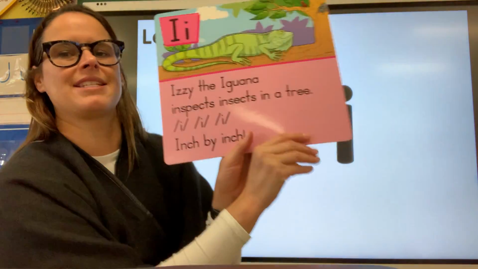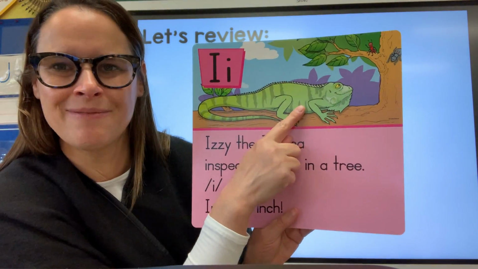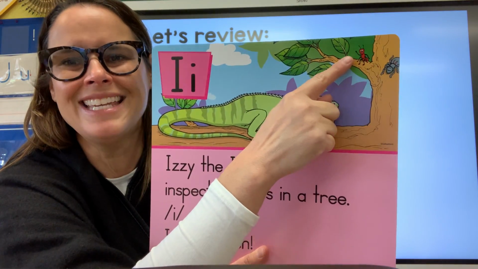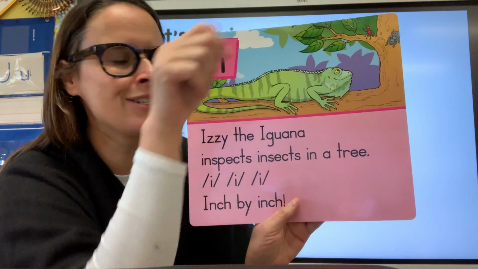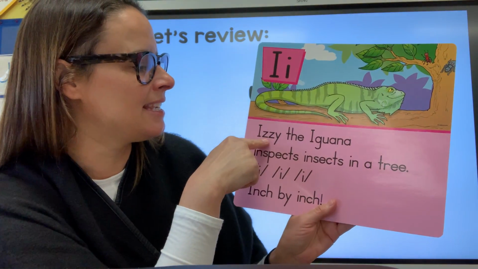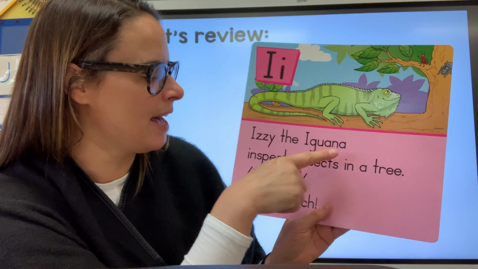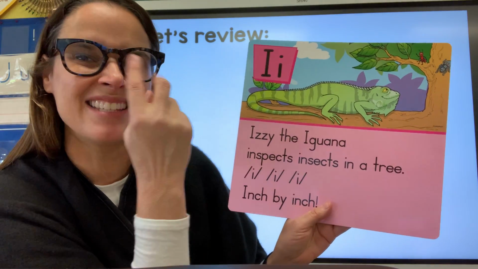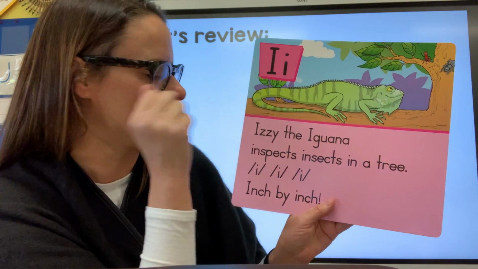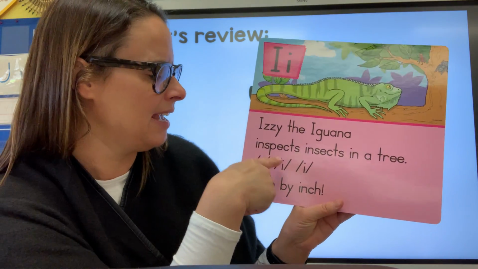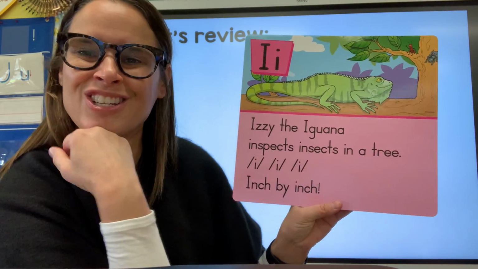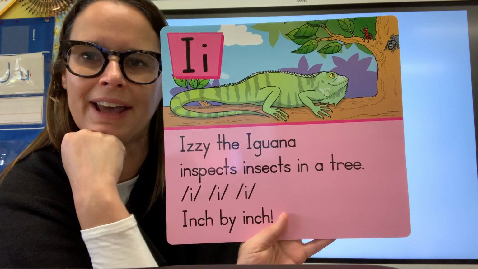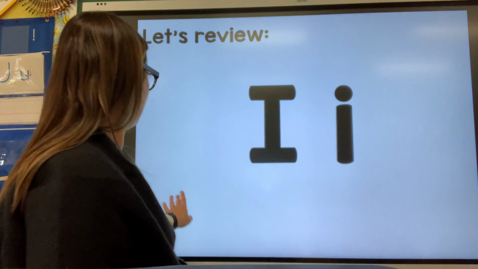I have a little poem for us today. This is an iguana. Remember, iguana starts with I. And what is he looking at that he wants to eat? Those are insects. Iguanas like to eat insects with their long tongue. It says, Izzy, that's a girl's name, Izzy the iguana inspects insects in a tree. Inspects means she's looking at it really close, trying to decide if she wants to eat it. Inch by inch. Izzy the iguana.